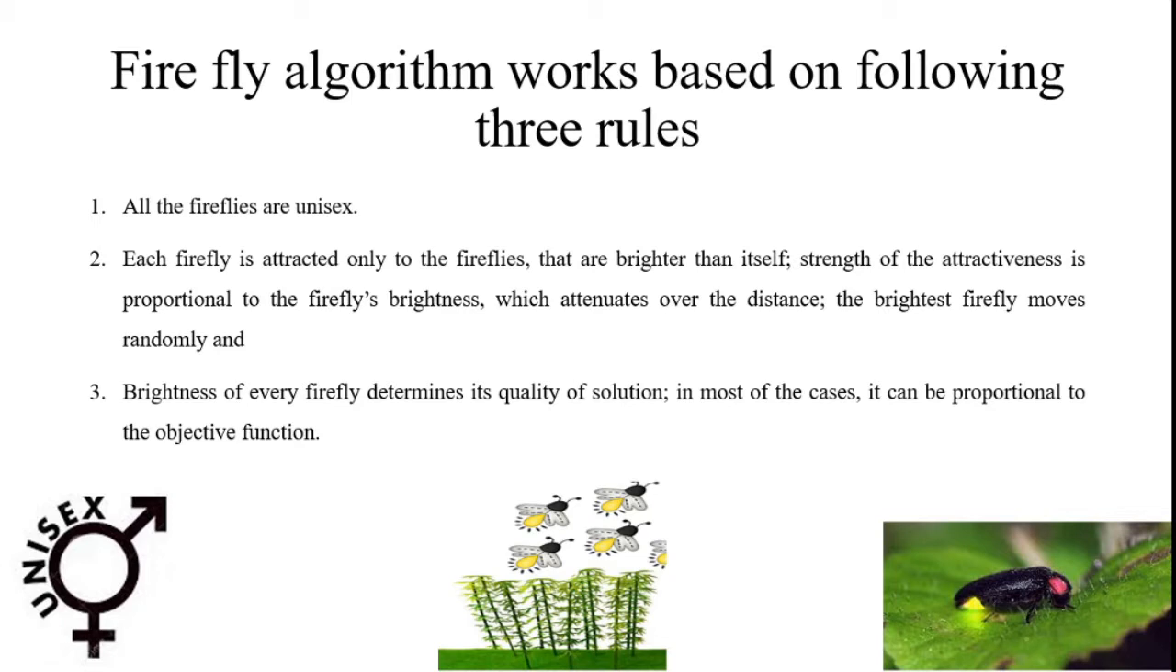So, the firefly algorithm works based on the following three rules. All the fireflies are unisex. Each firefly is attracted only to the fireflies that are brighter than itself. The strength of the attractiveness is proportional to the firefly's brightness, which attenuates over the distance, and the brightest firefly moves randomly. And the third rule is that the brightness of every firefly determines its quality of solution. In most cases, it can be proportional to the objective function.